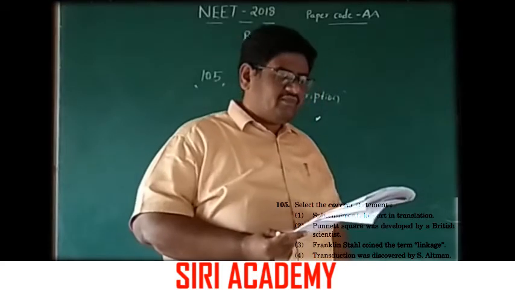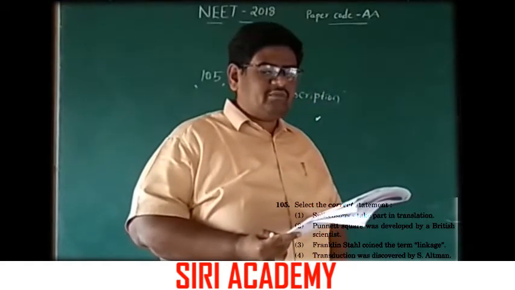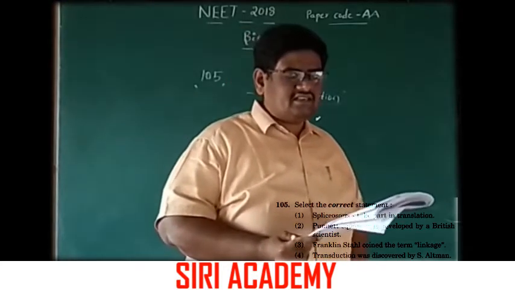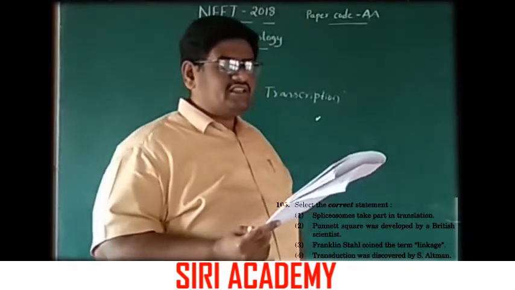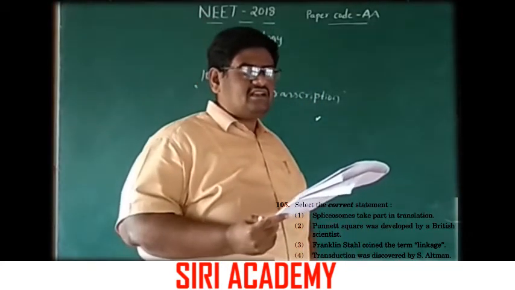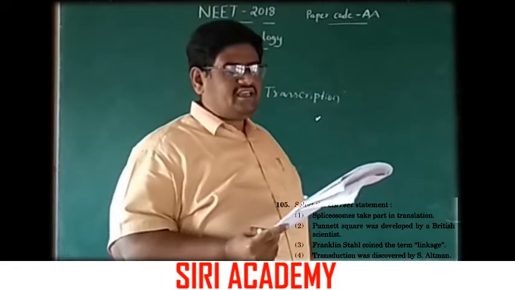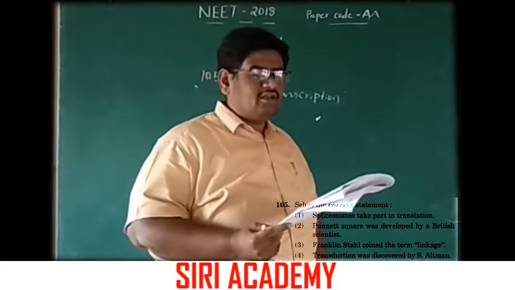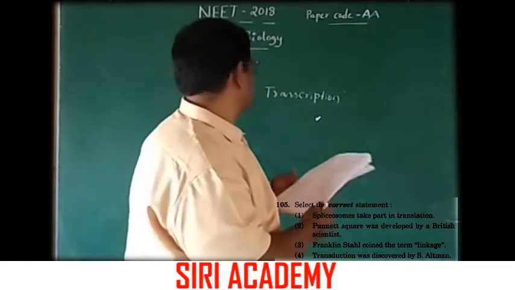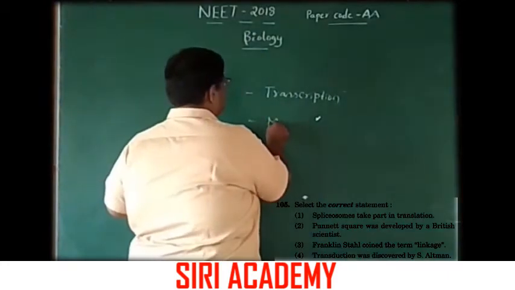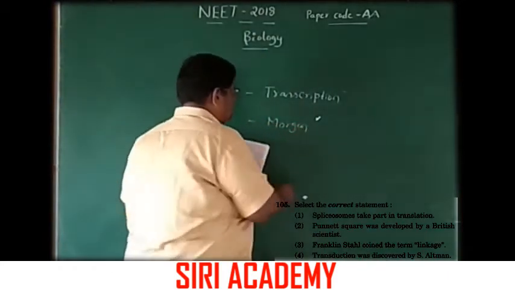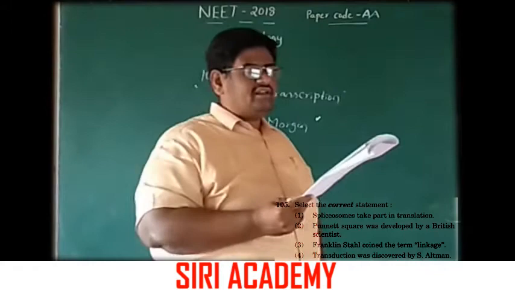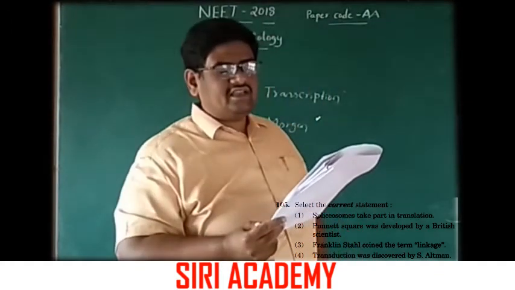Second one, Punnett square was developed by a British scientist. This is the correct option. Third one, Franklin Stahl coined the term linkage. Franklin Stahl is not the one, it is Morgan. Next, transduction was discovered by S. Altman.